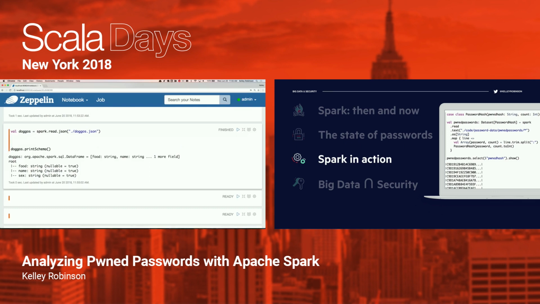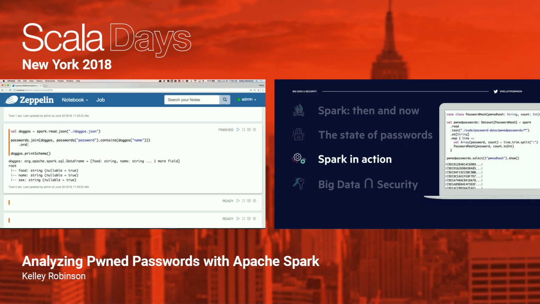So let's go ahead and see how many people use dog names in their passwords. Let's go ahead and join those together. So we can join the dogs with the passwords. And this is going to be something similar to what we were doing before. So if we see the password column contains our dog name, and we will default to this being an inner join in this case, and so we can order by descending count.